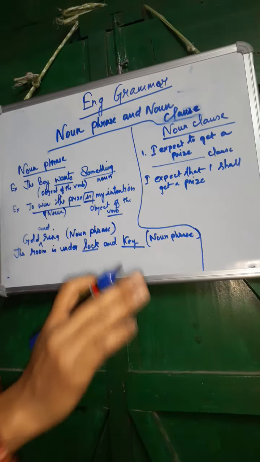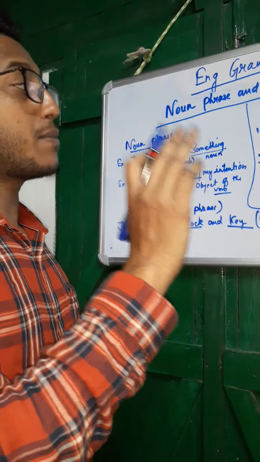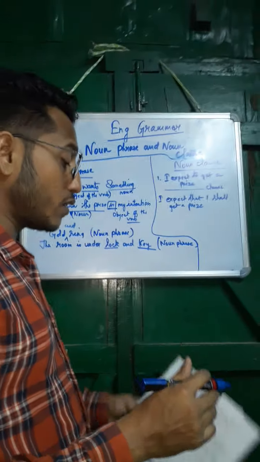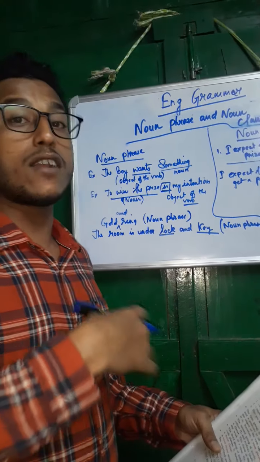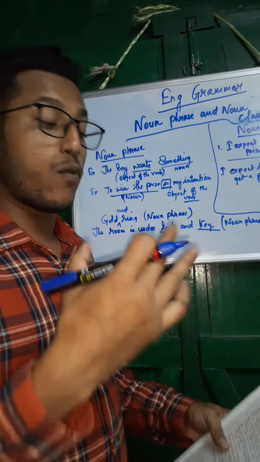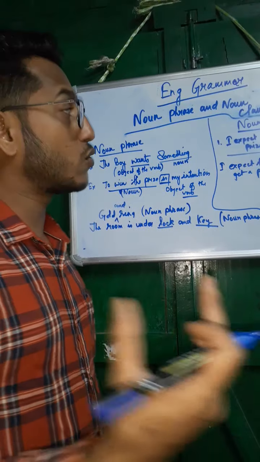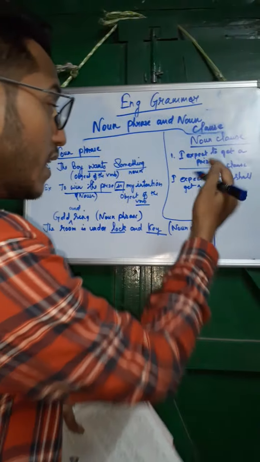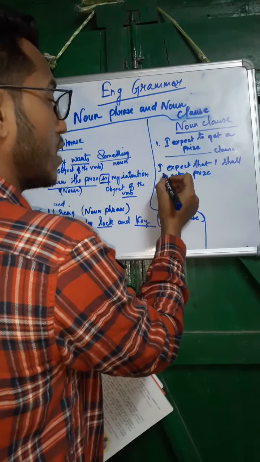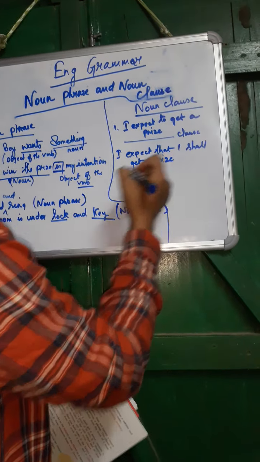But in the previous class, we have seen, what is a clause? A clause is a group of words which contains a subject and predicate of its own and does the work of a noun. But this is only a clause. There is no subject, no predicate. Now, in the next example, you see, I expect that I shall get a prize.